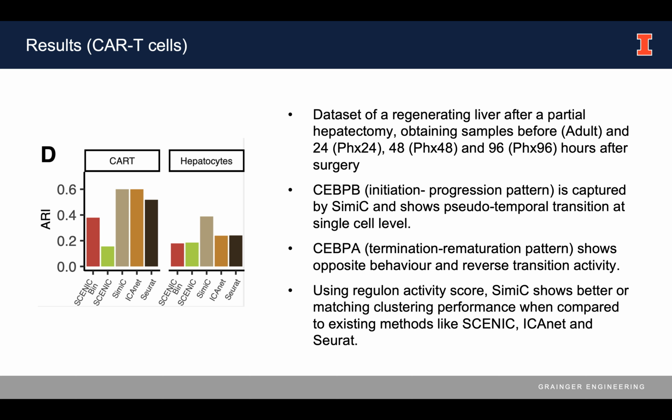We also use the Regulon activity scores for clustering, and we compare it to some of the existing methods, including SCENIC and ICA-NET and CellRank. You can see that SimiC shows better or matching clustering performance when compared to these methods.